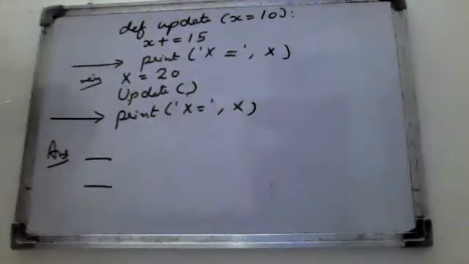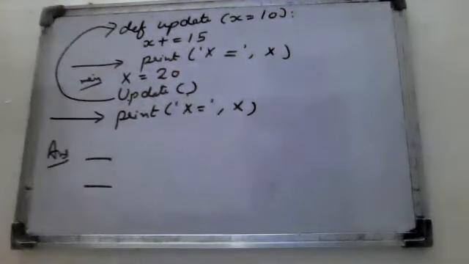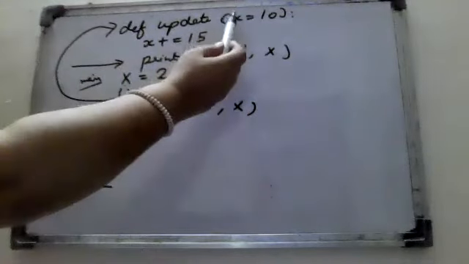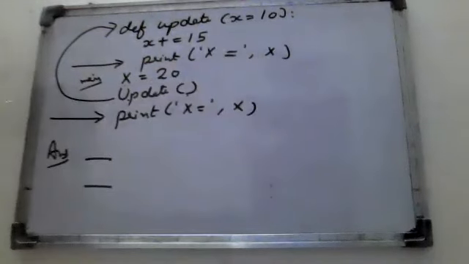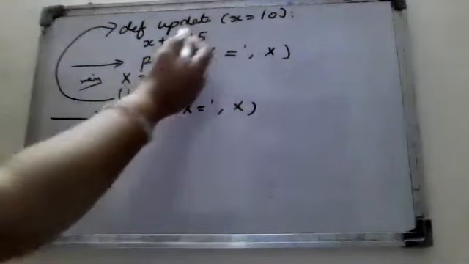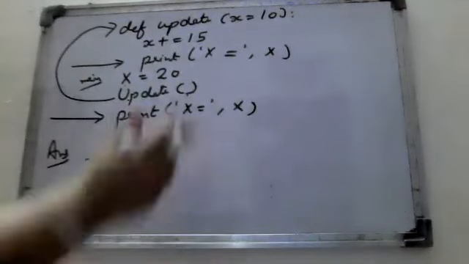Update function means it will move to this function, where it is given by default that X is always 10. So it is given as X is equal to 10 there. They are not taking something else. Why? Because this is a local variable to them. So when it moves inside the function, obviously it takes the local variable. So X is equal to 10 here.